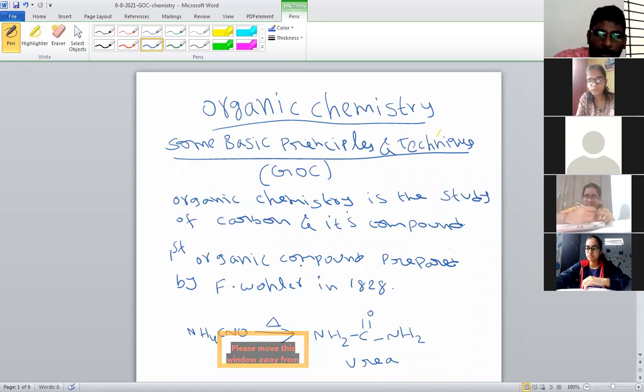So if you keep giving carbon atoms continuously, it will form bonds continuously. Carbon can link with other carbons, so a number of linkages are possible. Due to that, it can form an infinite number of compounds. How many compounds of carbon? There is no finite number. We can form millions, billions. That's why studying carbon compounds is very important, and that's why it is called a separate chemistry, organic chemistry.